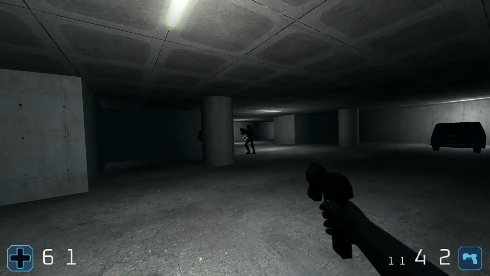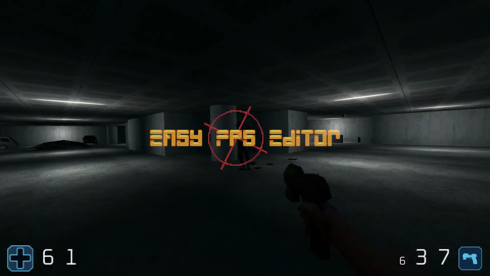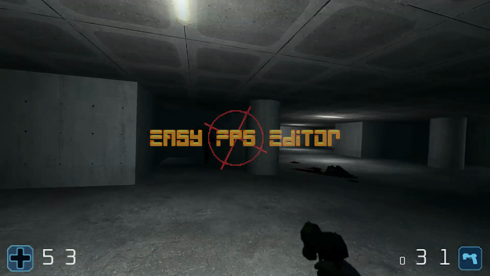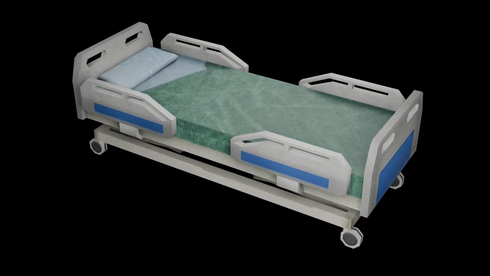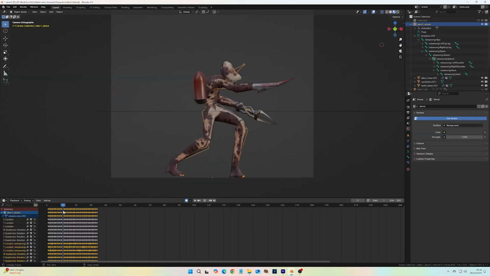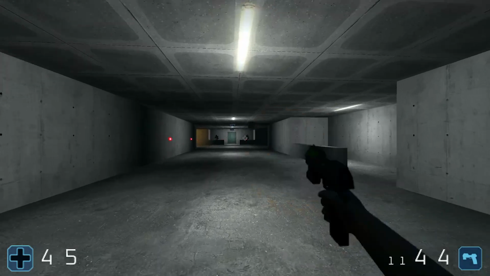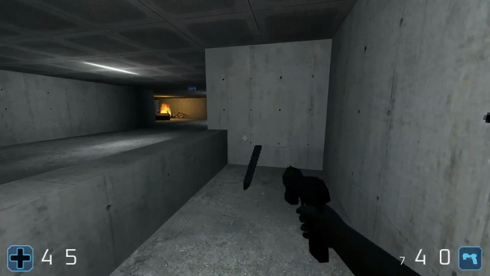Scarlet Harvest is a retro sci-fi shooter I'm making in the Easy FPS Editor game engine. We've already looked at how I used my 3D modelling skills to create weapons, enemies and decorations for the game, and how I strive to make interesting combat encounters.